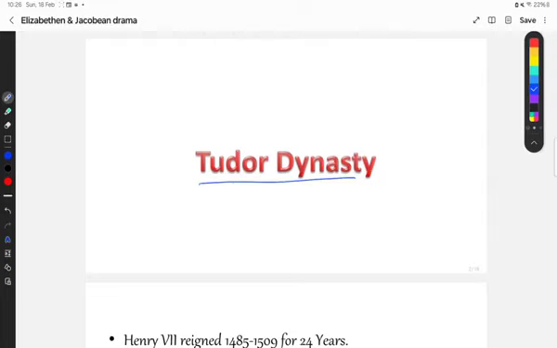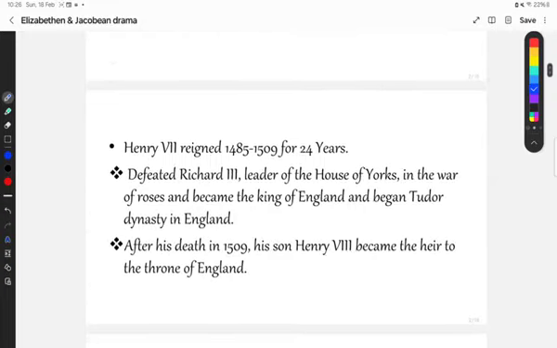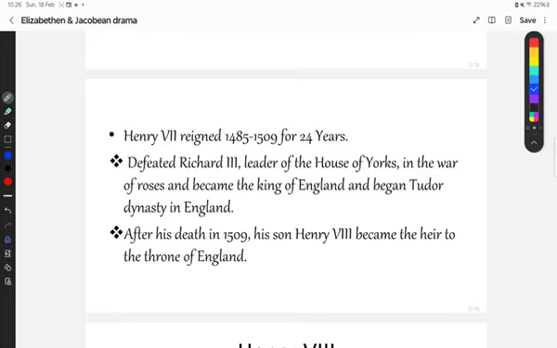We are going to discuss that in this session today. So, Henry VII was the first king, the first Tudor king in England. Henry VII reigned in England from 1485 to 1509 for a period of 24 years.